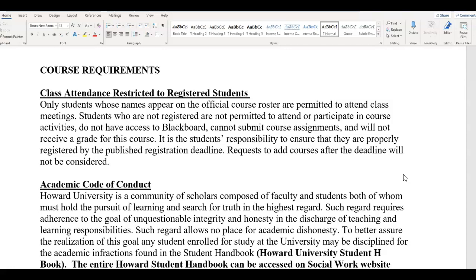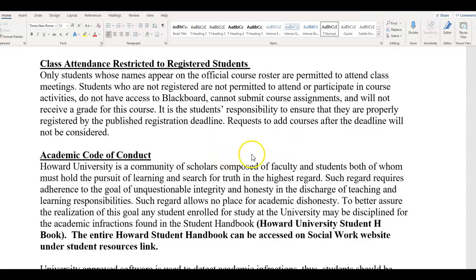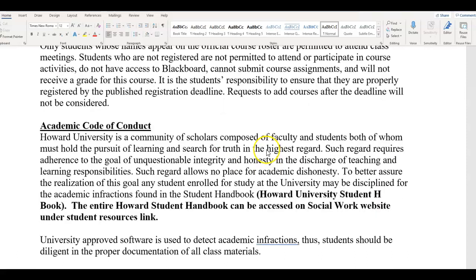So again, making sure that you click on all folders, do all the required readings for the course, make sure that you review all the websites and look at all the videos. That's how you're engaging, and that is what attendance looks like in an online course. Again, please be mindful. I can tell if you are not clicking on folders and information. I can also tell when students aren't looking at information if they're asking me questions that are already listed in the syllabus or through an announcement. And I'll talk a little bit more about that when I cover the Blackboard section.